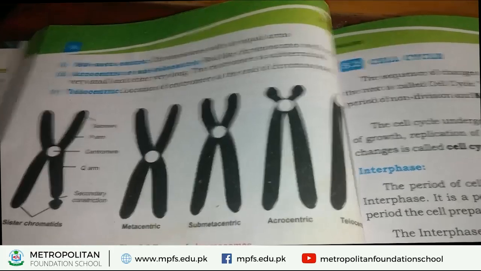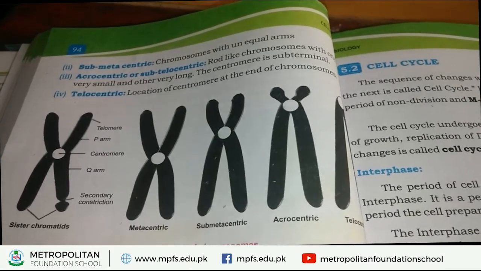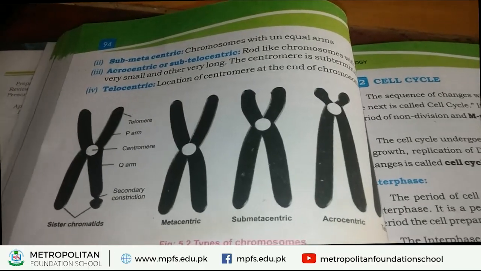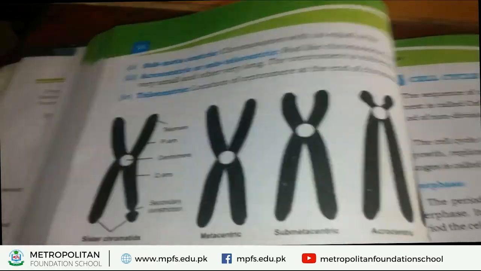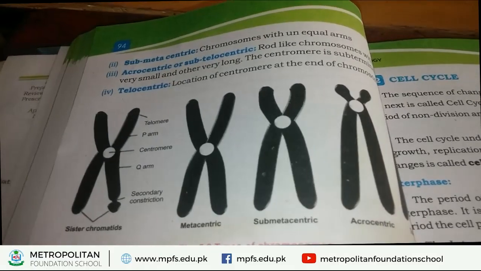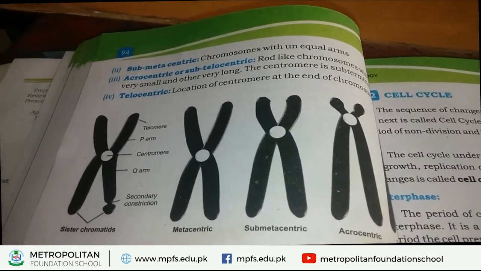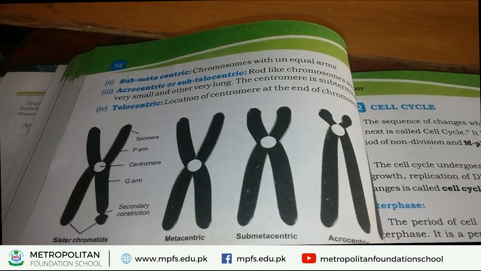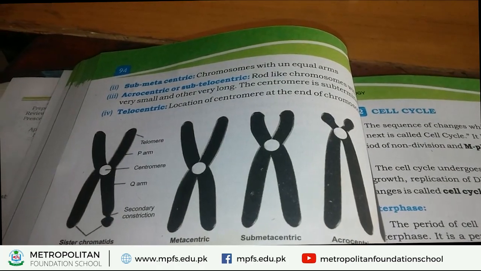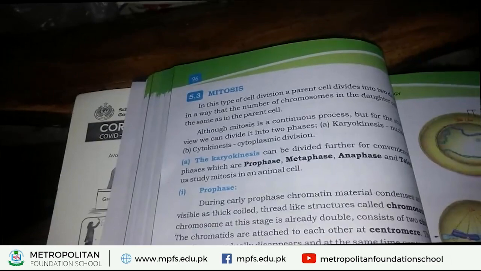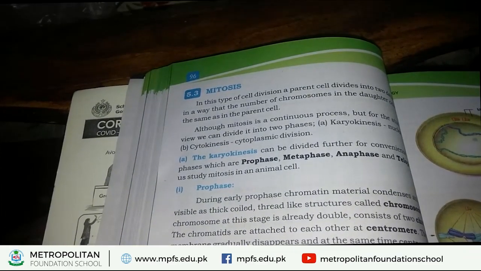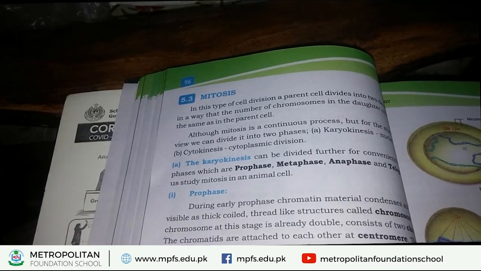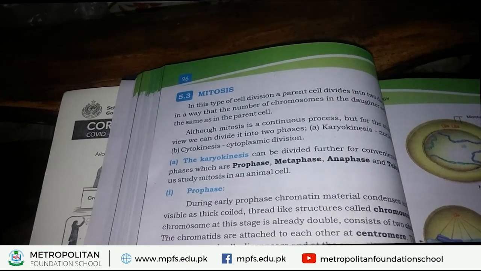Students, you know what is centromere, the point and position where two arms are attached. These are called centromere. Okay students, I hope you understand this topic very well. Now we continue next topic of chapter number 5, cell cycle, that is mitosis.